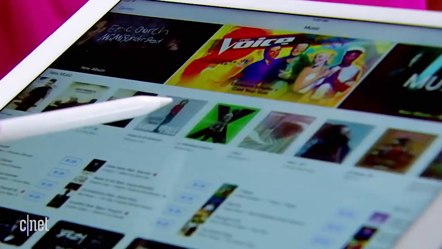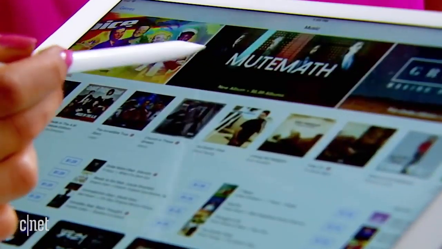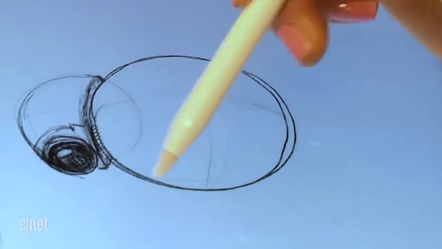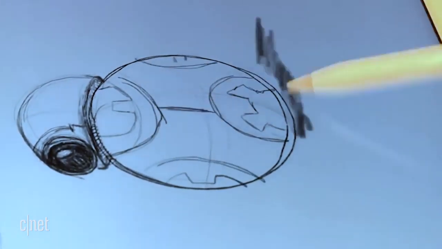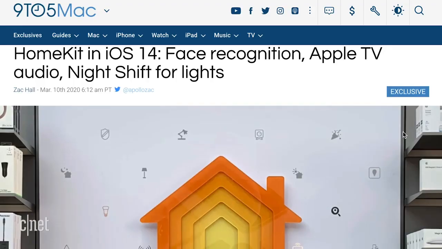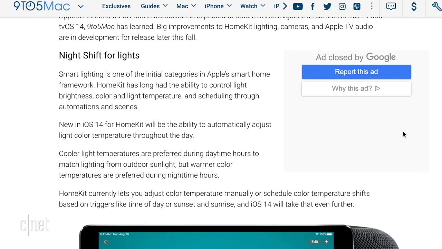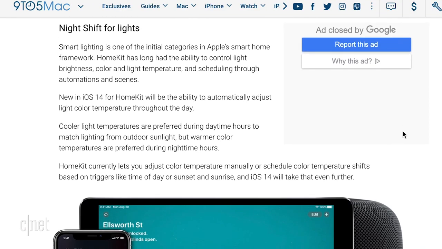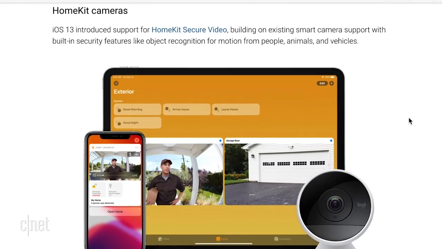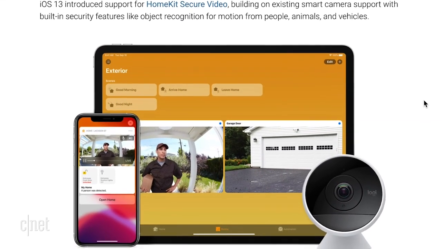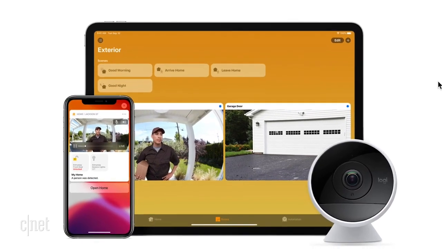And Apple's apparently opening up PencilKit, which is exactly what it sounds like. A platform for developers to create new functions for its stylus, like the ability to turn handwritten text into typed text. The 9to5Mac report also mentioned some interesting updates to HomeKit, like night shift mode but for your home, which would change the temperature of your smart light bulbs based on the time of day, along with facial recognition features for your smart security cameras that could identify who's at the door.